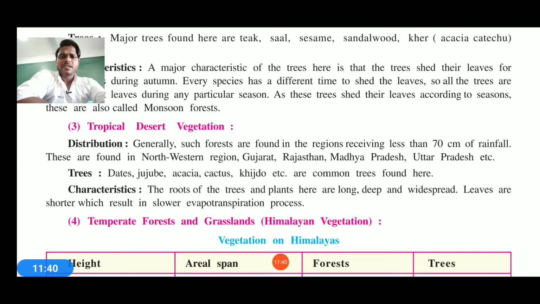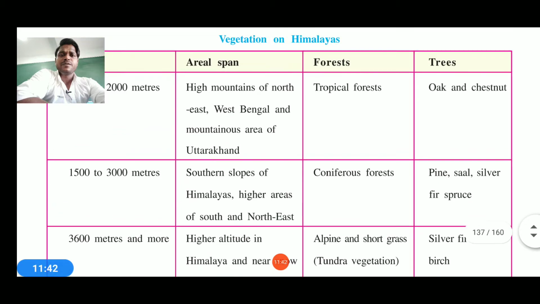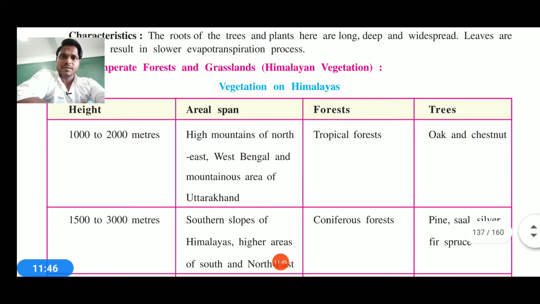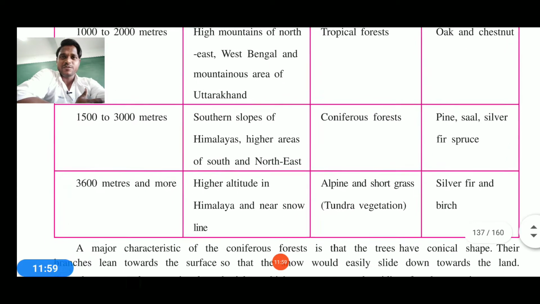Now see, the temperate forest of the Himalayas. But before we read that, we need to go through its table. You can see the vegetation of the Himalayas. The table shows mountains of 1000 to 2000 meters height, in East West Bengal and Uttarakhand. Which kind of forest is there? It can be tropical forest, and the trees are oak and cashew nut, the kaju that you all know.